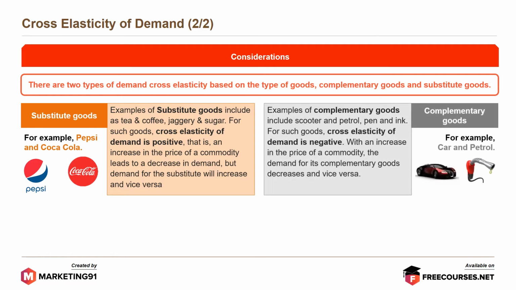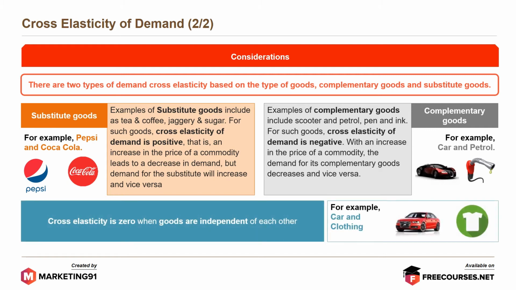Examples of complementary goods include scooter and petrol, pen and ink. For such goods, cross elasticity of demand is negative. With an increase in the price of a commodity, the demand for its complementary goods decreases and vice versa. Thus, cross elasticity is 0 when goods are independent of each other, for example, car and clothing.